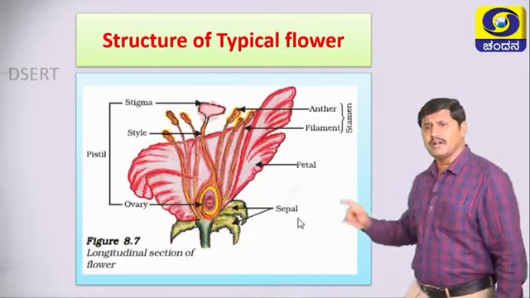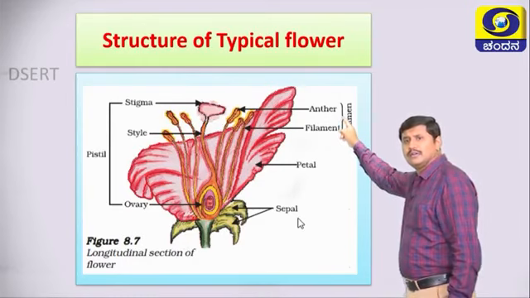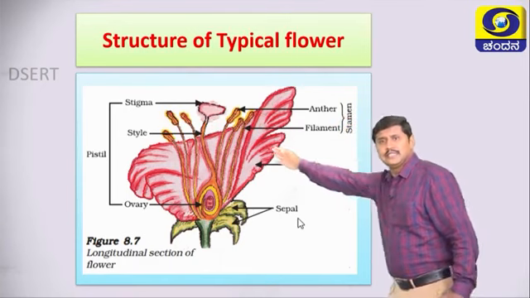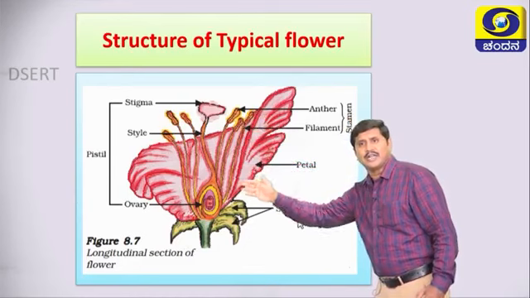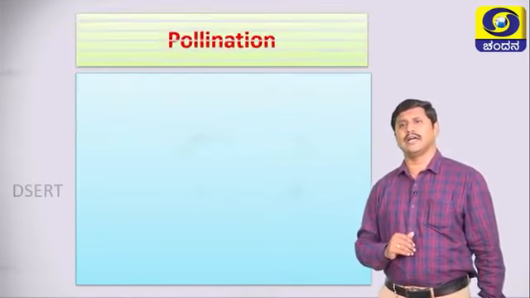In this flower you find this is called the male part, anther and filament, and the petals, sepals. On this side, stigma, style and ovary. This is the female part. Then move on to the next slide.